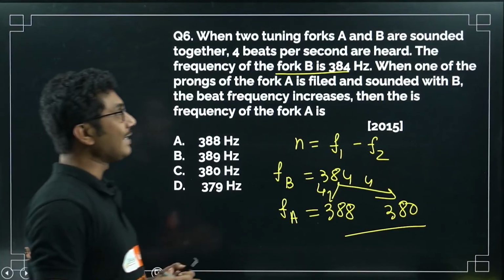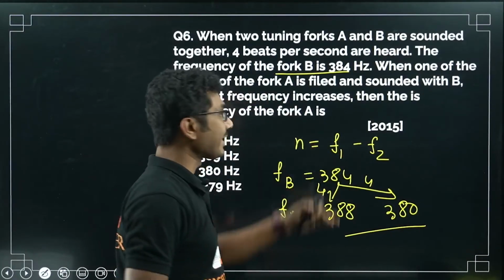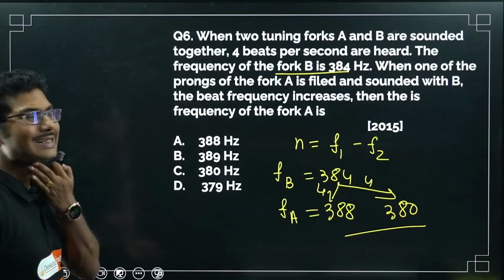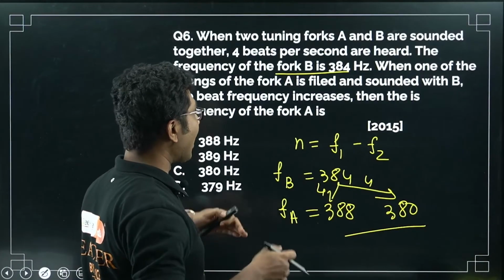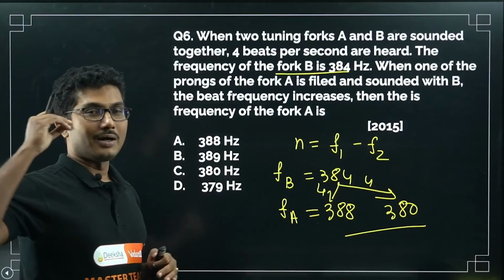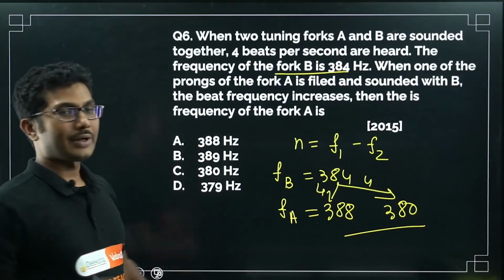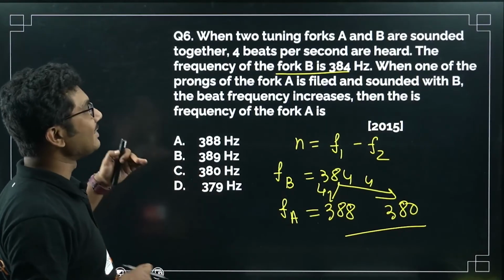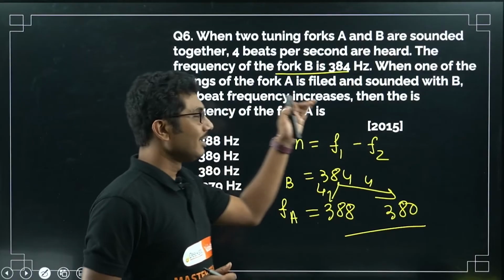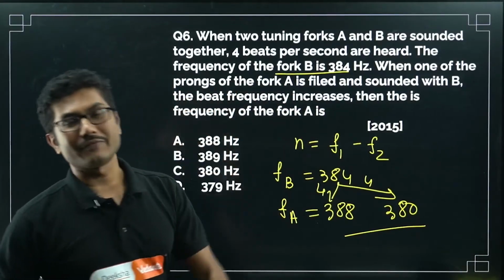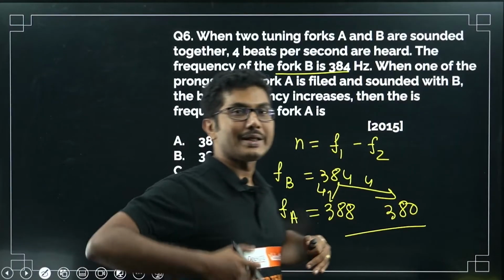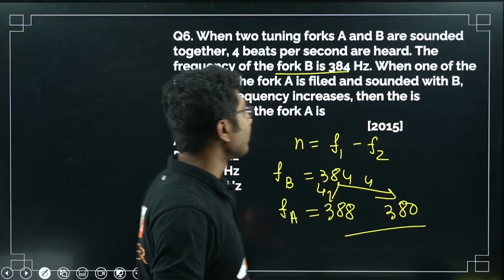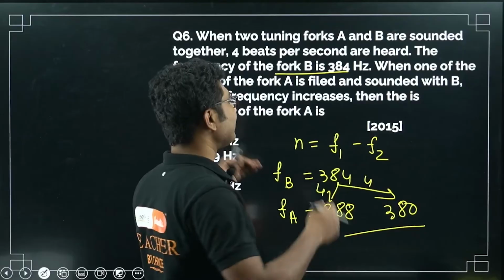Now what are they saying? When one of the prongs of fork A is filed and sounded with B, the beat frequency increases. When you file one end of the fork, its frequency basically decreases, it will have a lesser frequency, if you make it bulkier, heavier. My mistake, when you file one of the prongs, its frequency increases.